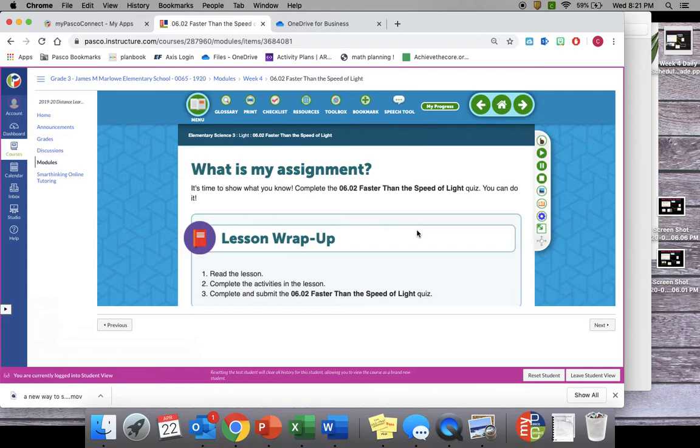All right, when you get to the what is my assignment page, we know that after we've read 6.02, faster than the speed of light, we're going to take the quiz. Please make sure you've read carefully and thoroughly. You have read through the entire lesson. There are some new vocabulary words that are going to be very important for this week's quiz.